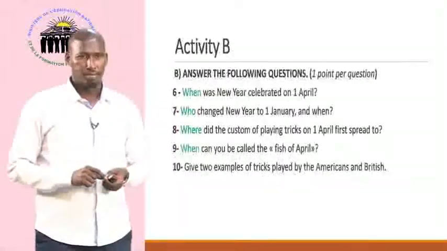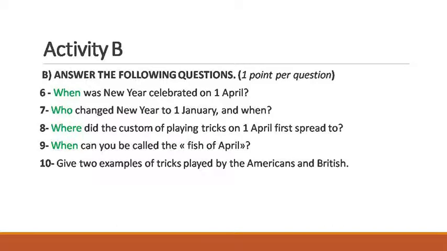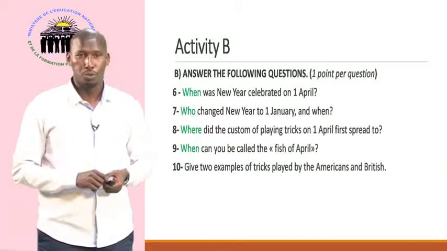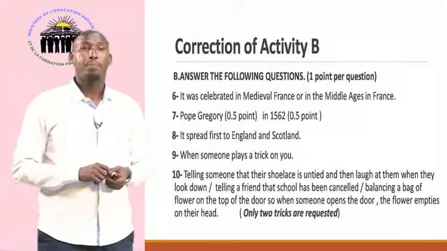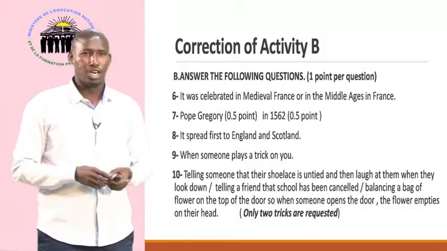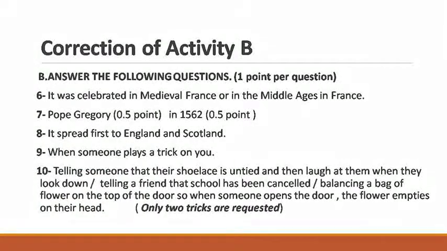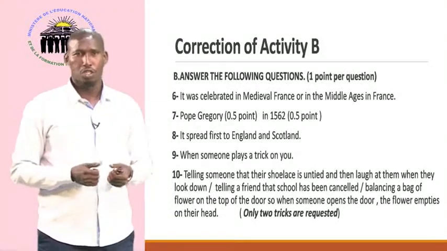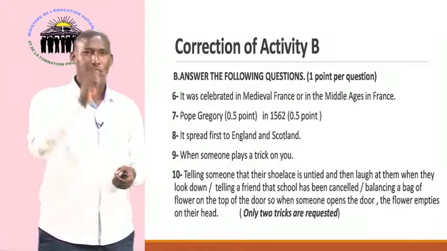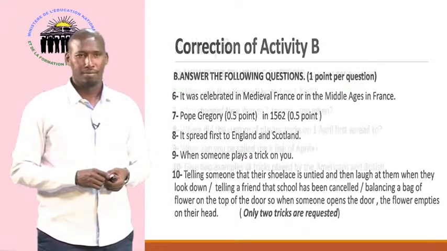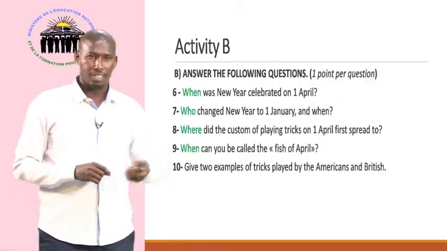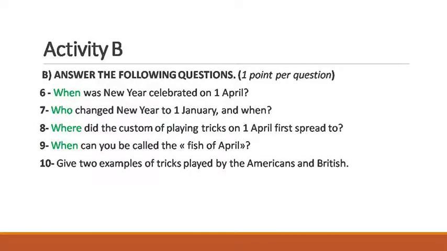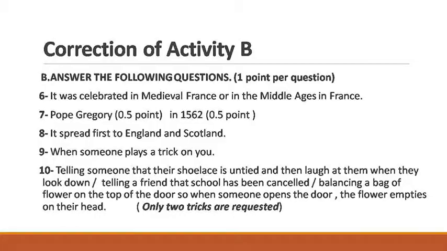Question 8. Where did the custom of playing tricks on 1st April first spread to? Here we are looking for a place. As you can see in the answer, we've got, it spread first to England and Scotland. England and Scotland are two countries which are in the UK, and that means that it tells us the place. If we come to question 9, when can you be called the fish of April? The answer is when someone plays a trick on you.